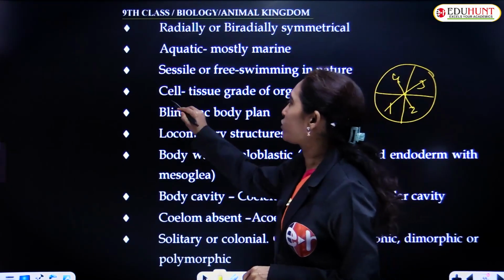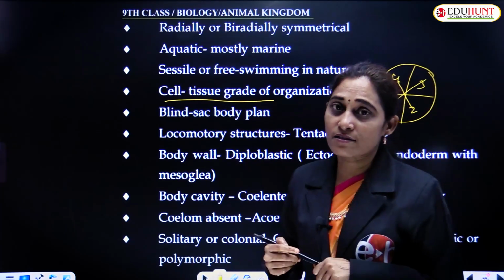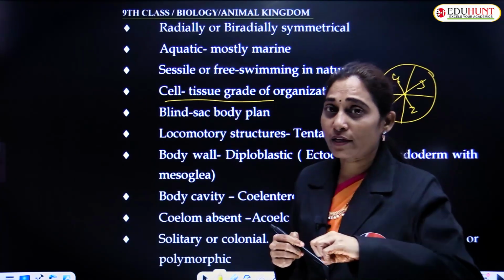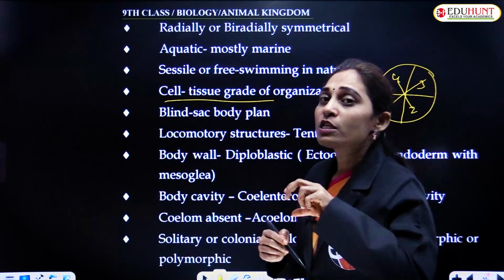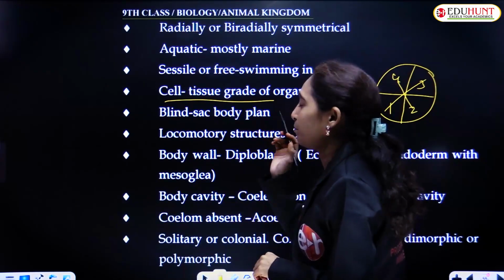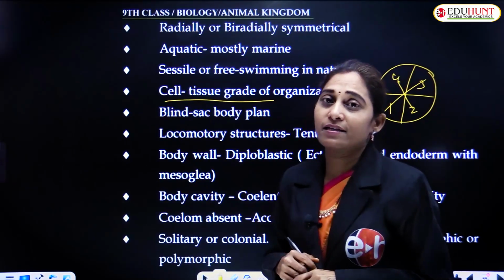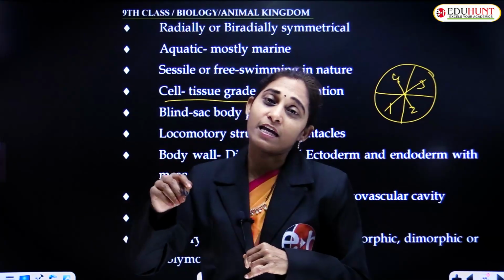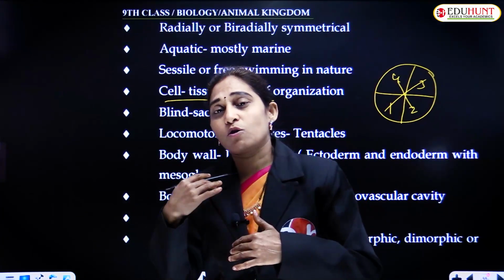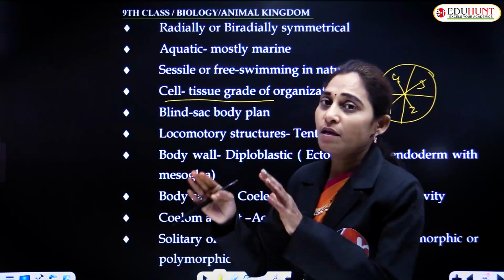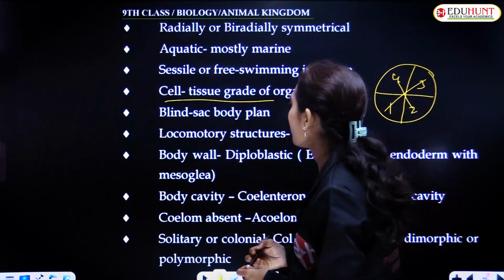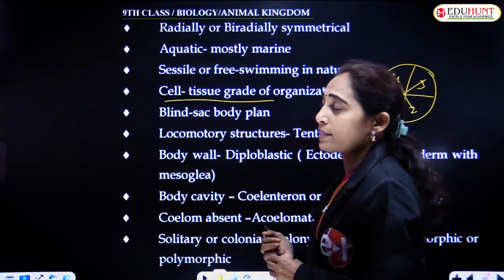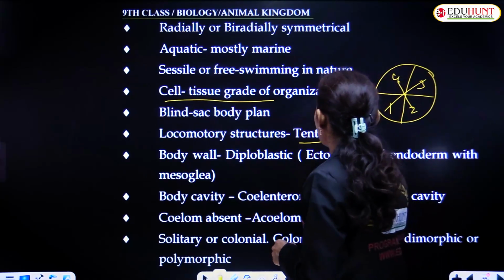Cell to tissue grade of organization is seen. The cells are organized into specific tissues, and a blind sac body cavity is seen. The same opening acts as the mouth and also for the purpose of excretion, that is the blind sac body plan. Locomotory structures are tentacles.